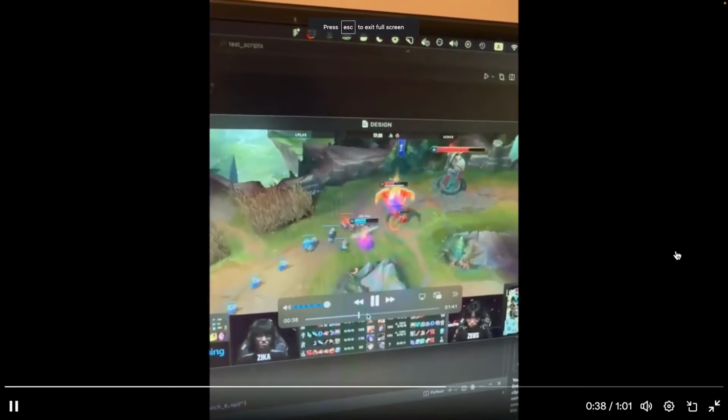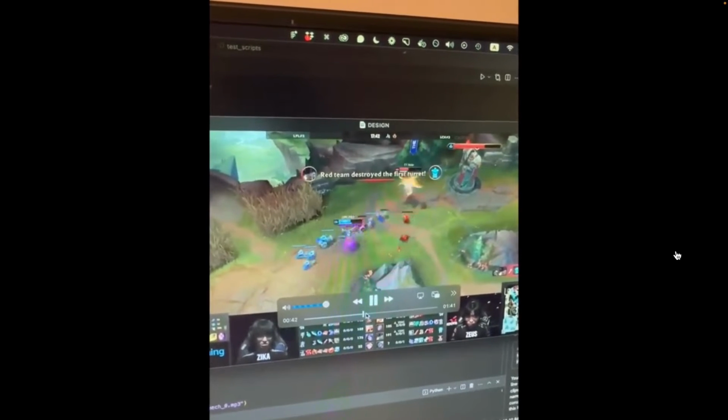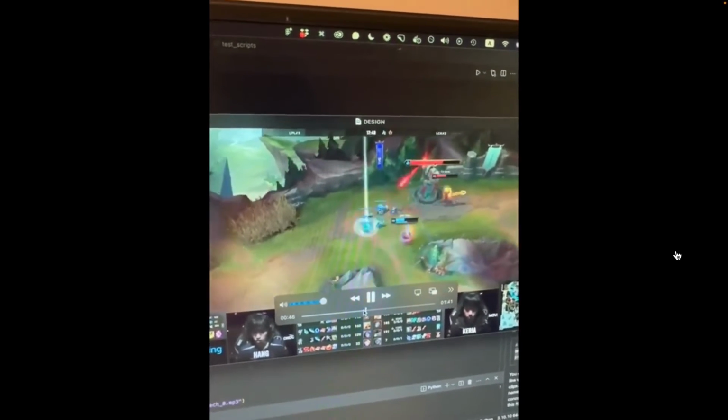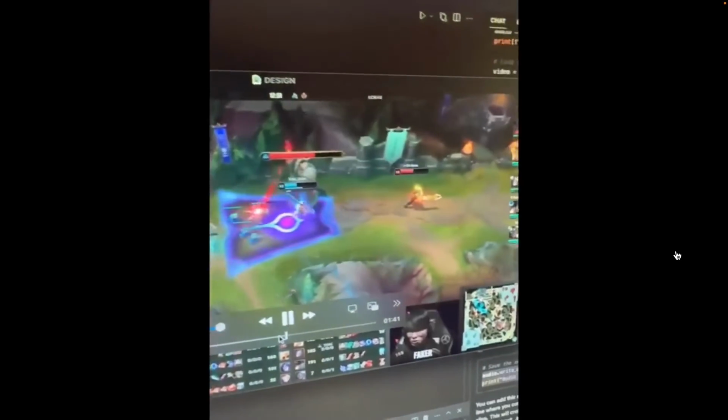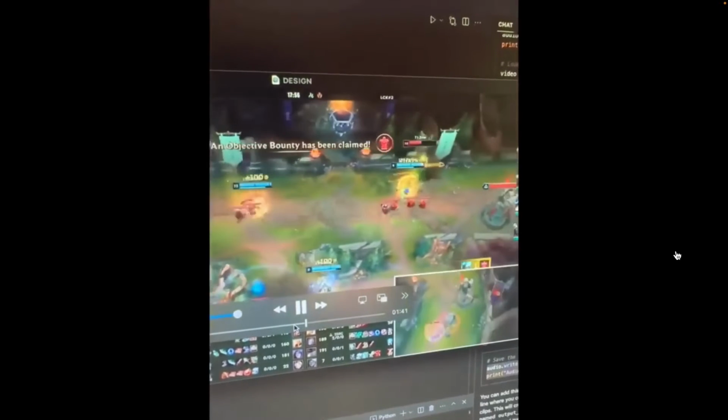Can LNG find a pick, or will T1 extend their lead? The next move could be pivotal. And as the action unfolds on the top lane, we see LNG's Zeka cautiously holding back, aware of T1's Zeus, who has just disappeared into that river brush.